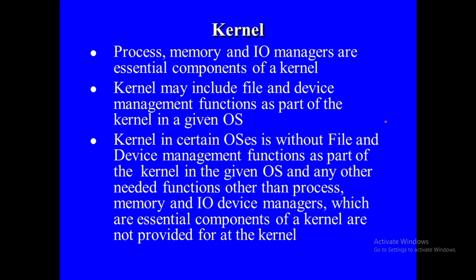The kernel may include the file and device management functions as a part of the kernel in a given operating system. In certain OSs the kernel is without file and device management functions. Any other needed functions, other than the processor, memory and IO device managers, which are the essential components of the kernel, are not provided in the kernel. Only the required functions of the kernel can be used, others can be left.